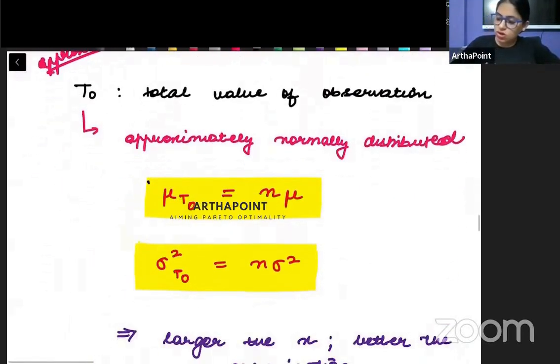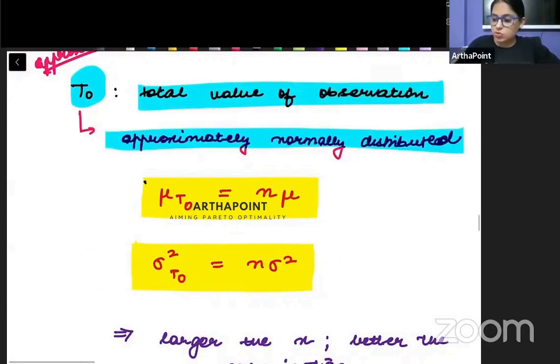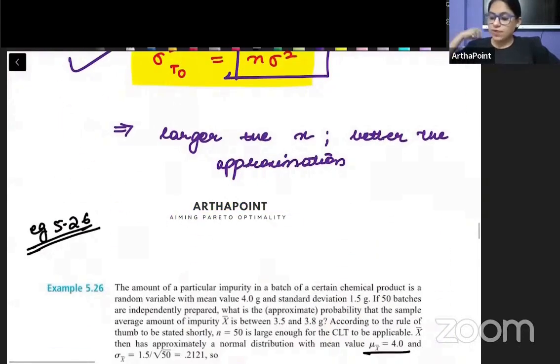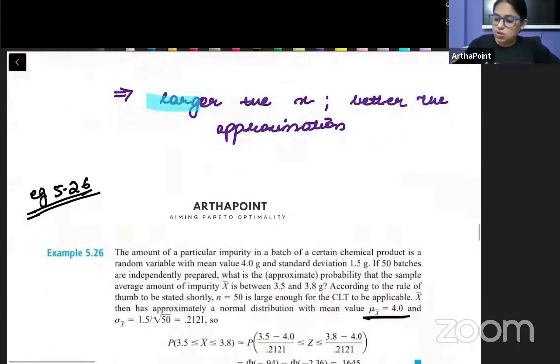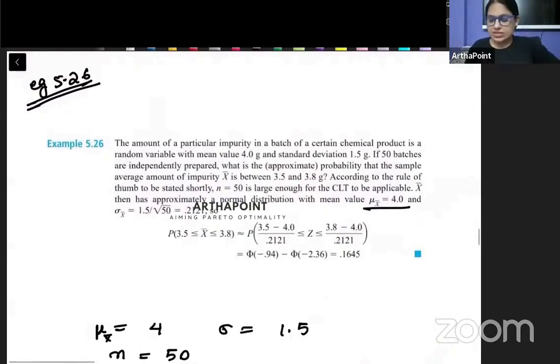Okay, so now we have also talked about T naught. T naught refers to the total of the observations, and it is also approximately normally distributed. Here you have n mu, and here you have n sigma square. We have talked about this also. The larger the n, the better the approximation. Okay, beta, now we need to take this example.